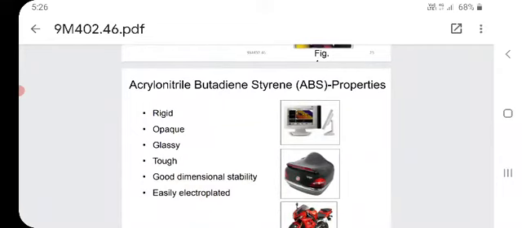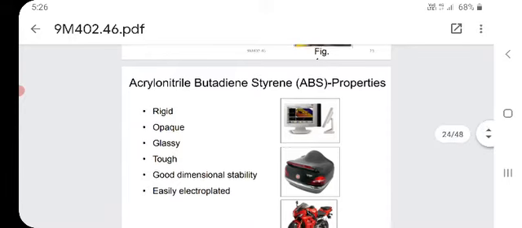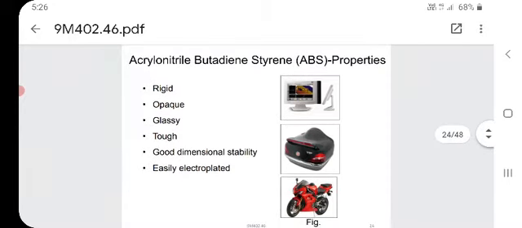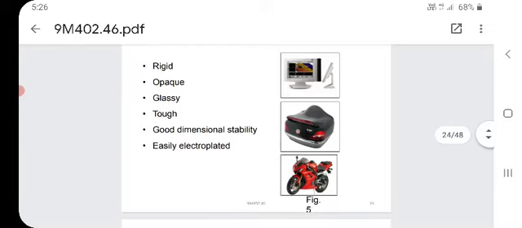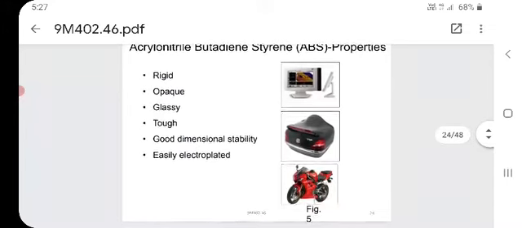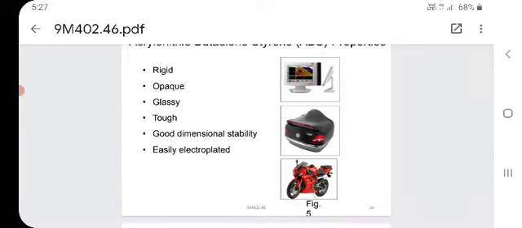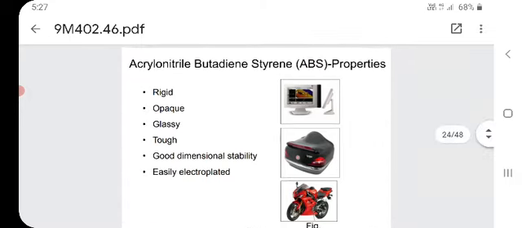Acrylonitrile butadiene styrene, ABS, properties. The examples you will see are the desktop, car body and bike body. The properties: rigid, opaque, glassy, tough, good dimensional stability and easily electroplated. So these are the main properties of ABS.